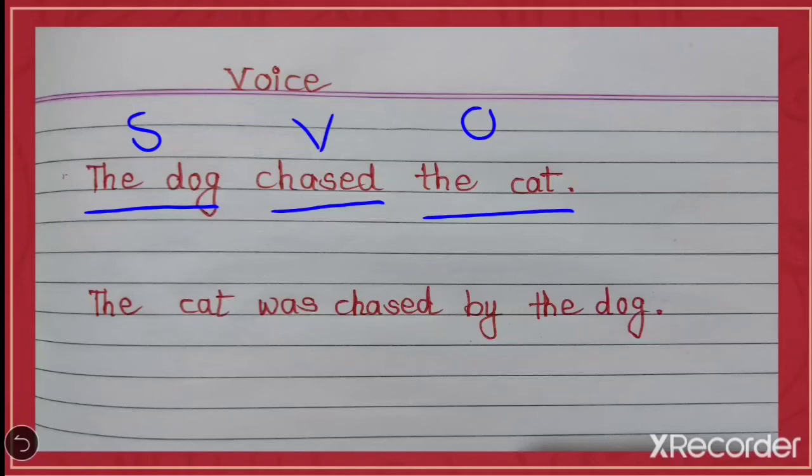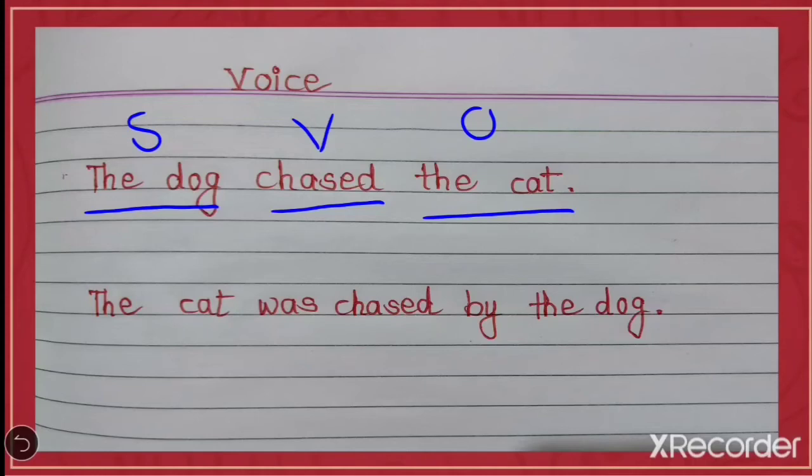So in this first sentence, the dog chased the cat, the sentence is about the dog, the subject. And the sentence is saying what the dog did. The dog chased the cat.